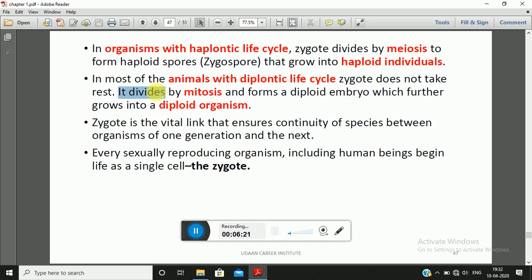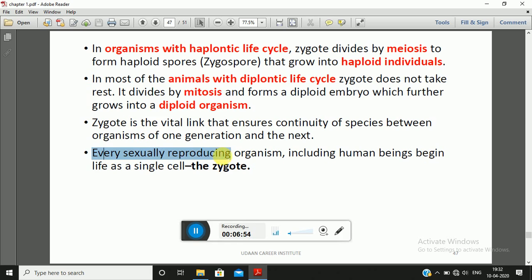The zygote starts dividing by mitosis, and it will form a diploid embryo, and from this diploid embryo a diploid organism is formed. So the zygote is a vital link which will ensure the continuity of the species. This zygote leads to the formation of a new organism. So it is a link to the continuity of further species, and it leads to the development of another generation.